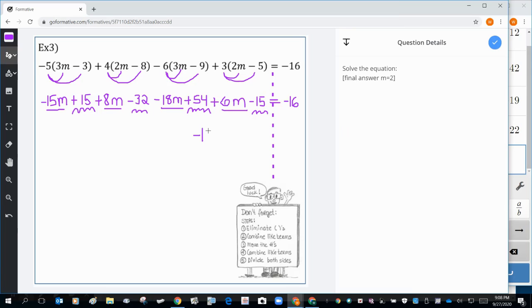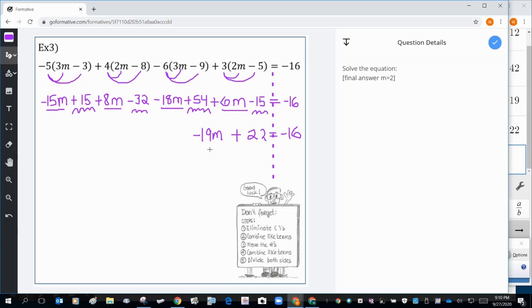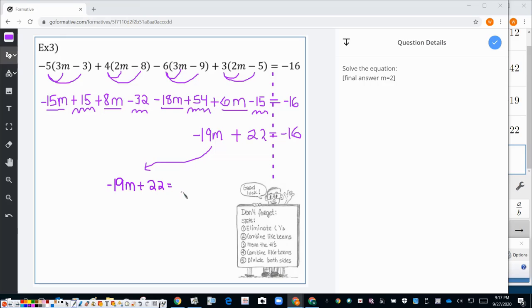So we come over here and we write negative 19m plus 22 equals negative 16. So I'm ready for the next step, which is move the numbers. Since there's not enough space here, I'm going to rewrite this over here: negative 19m plus 22 equals negative 16. I'm going to draw the line right here.